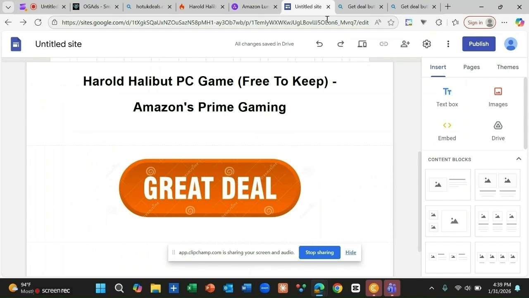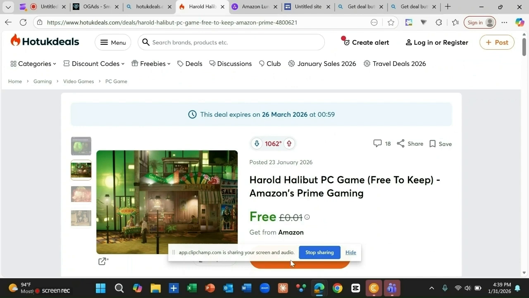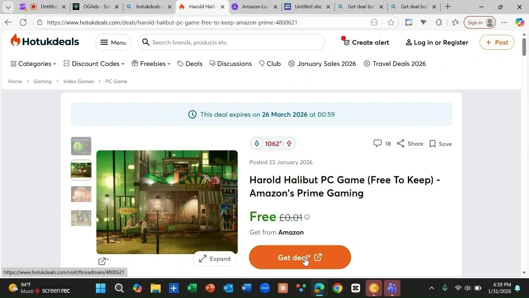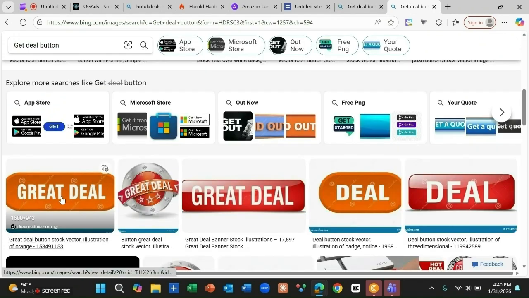When you get to the Google search bar, you can see here that it's a get deal button. Whatever deal you have here should resonate with your landing page. So I go to the Google search bar, I put a get a deal button there. From there, I click images. When I click that, it gives something of this nature. This is the one I downloaded.